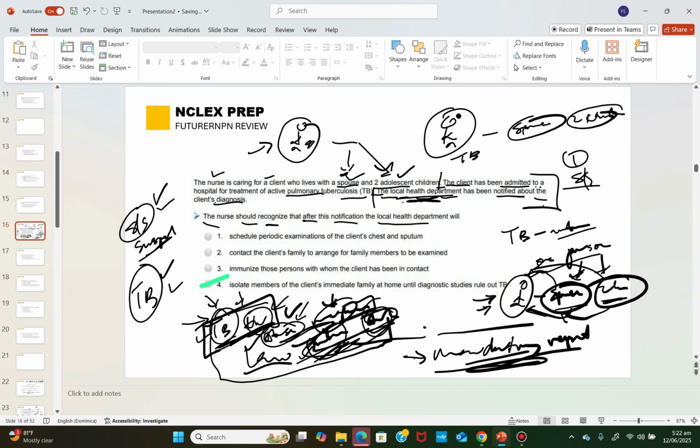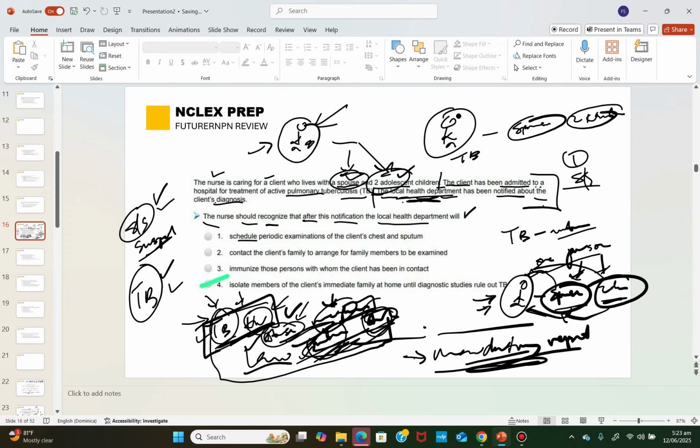Now, the examiner is asking that the nurse should recognize that after this notification, the local health department will, now you and I know what the local health department will do, because now they want to control the spread. So they will be in contact with what? The spouse and the two adolescent children to find out if they also have what? TB. Right. But the question is not saying they are suspected based on any signs and symptoms, or they have confirmed TB. It's only the client that has confirmed TB. So at this point, we need to find out if they have. That is the first thing we need to do. They are not showing signs, so we need to find out.